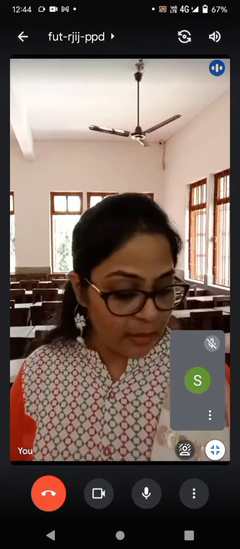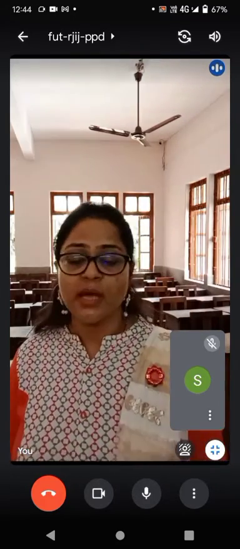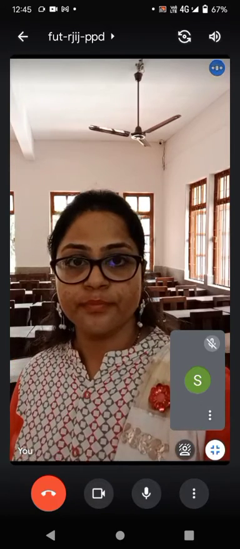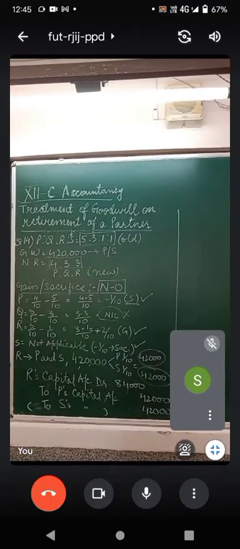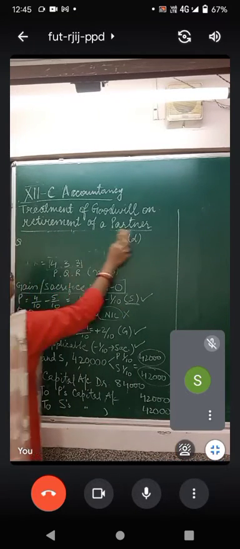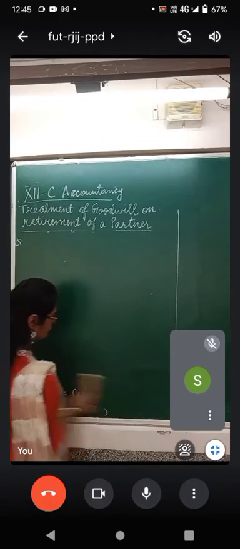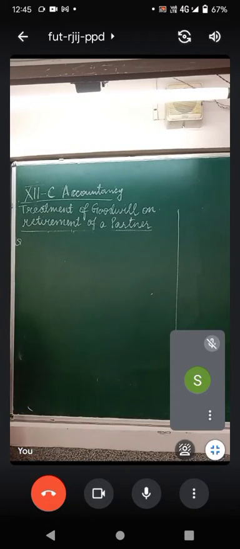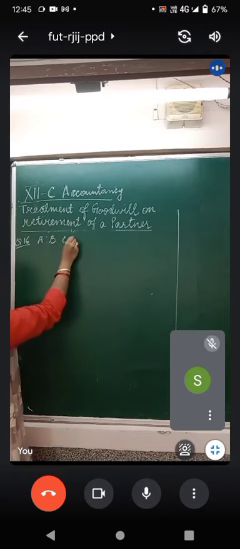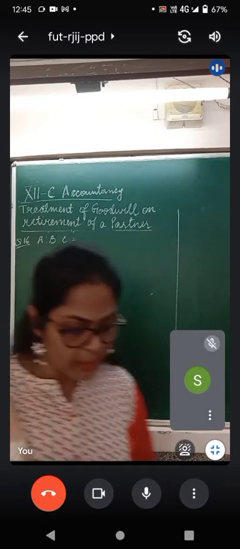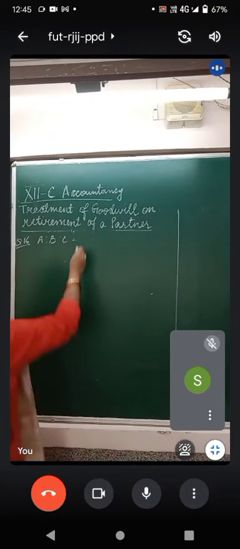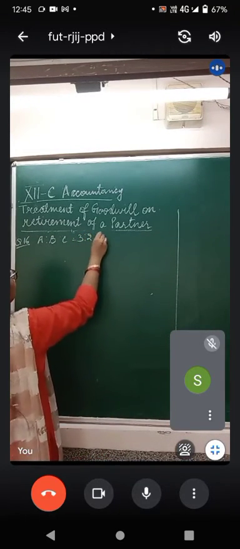Let us quickly find out what is the gain or sacrifice made by A and C. So A, B and C are partners sharing profits and losses in the ratio 3:2:1.